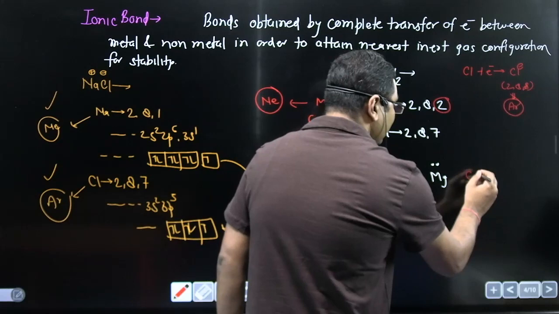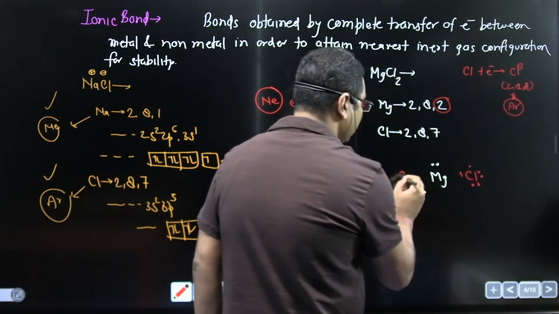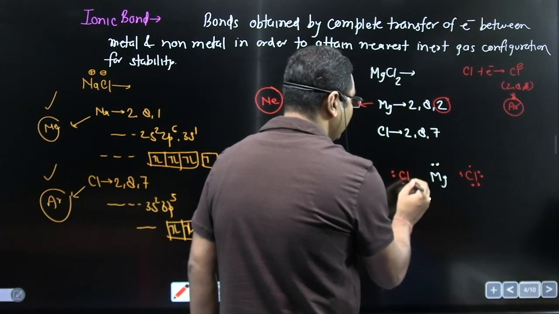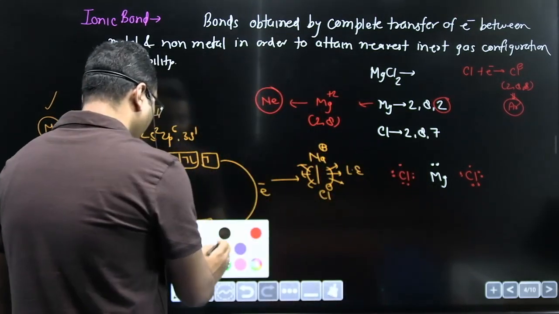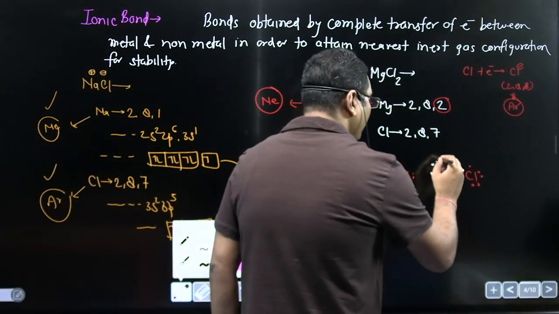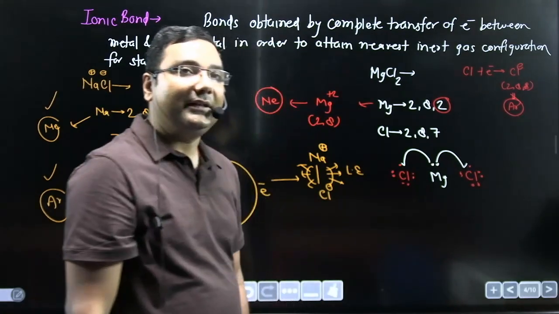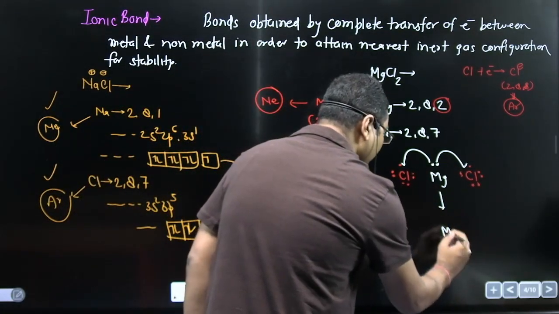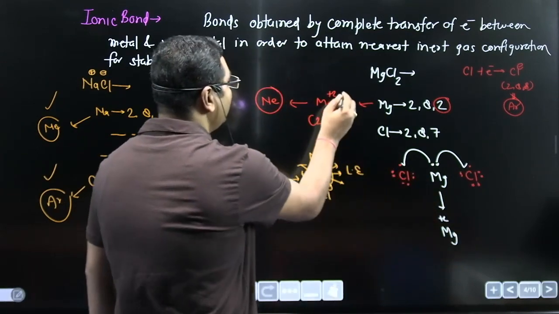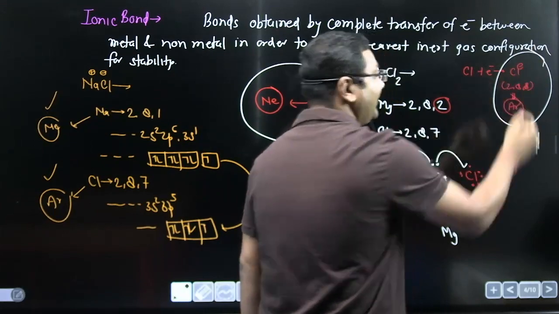Cl contains 7 electrons in its valence shell. Now magnesium donates 1 electron to this Cl and transfers 1 electron to the other Cl. Now you can see Mg becomes Mg plus 2, and Cl becomes Cl minus, which is like argon.